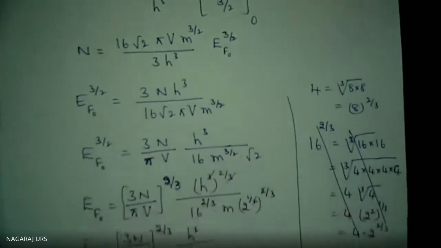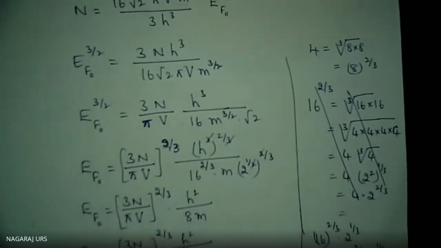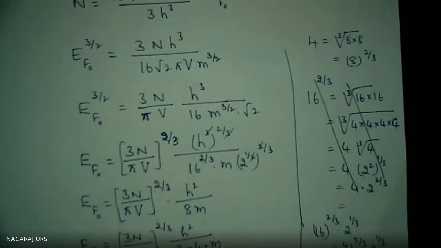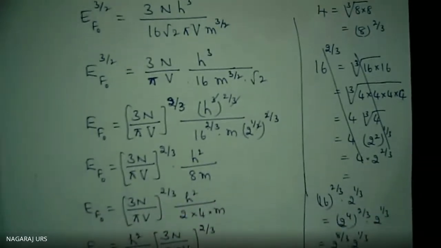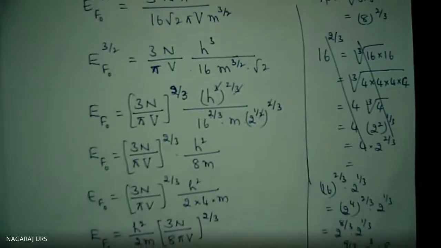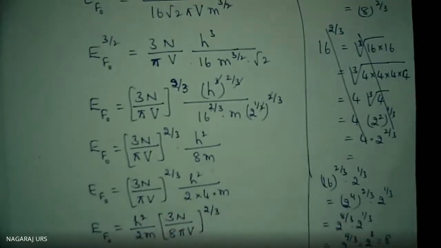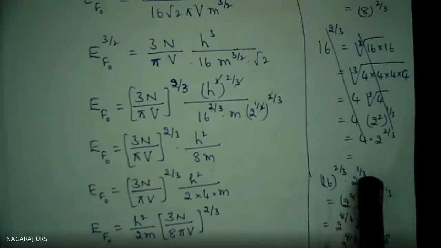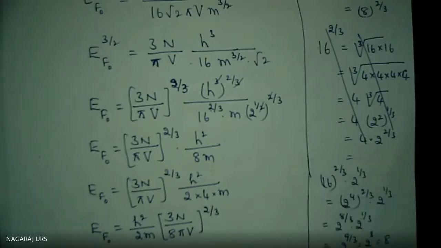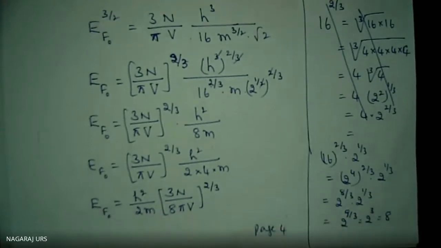Right hand side, I have shown how we can do a small amount of simplification. That also I have shown. Some calculations also I have shown here. You can observe that, because while reading the notes, you should not get confused.